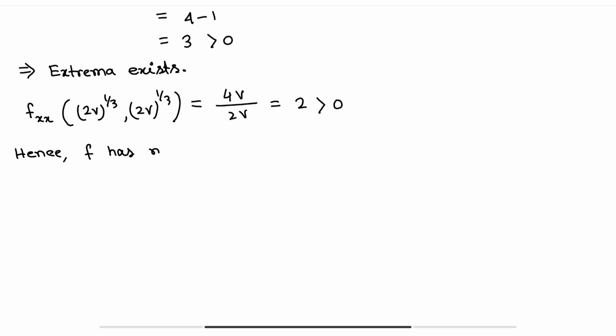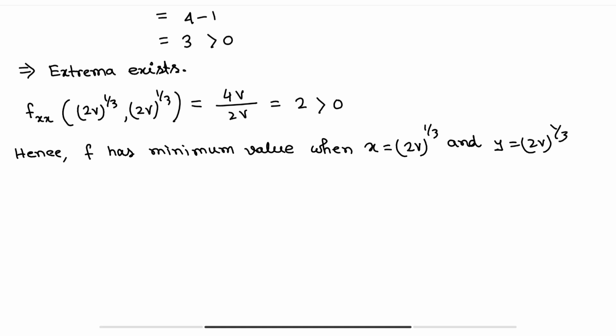So hence f has a minimum value when x is equal to (2v)^(1/3) and y is equal to (2v)^(1/3). But here we are getting only the values of x and y, and our given question is a function of 3 variables. So obviously, using the values of x and y, we further have to find the value of z.